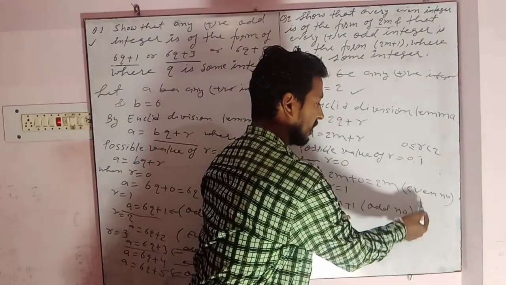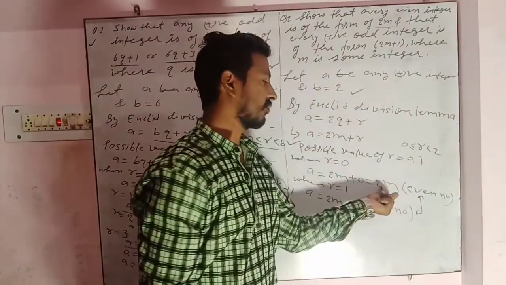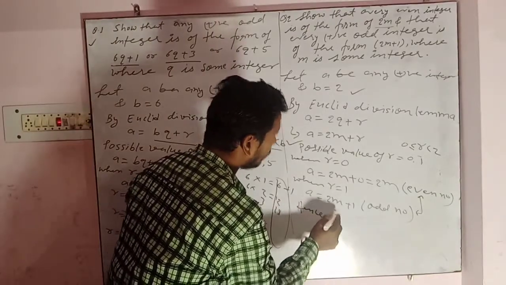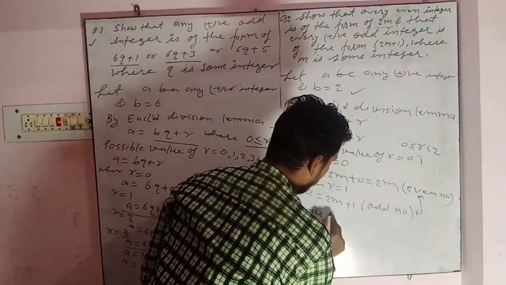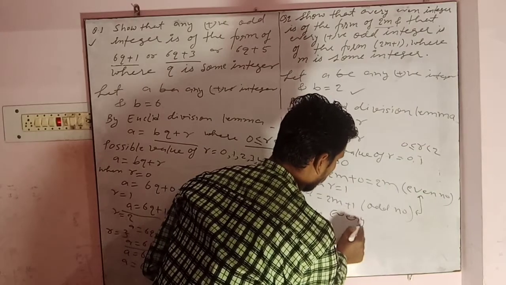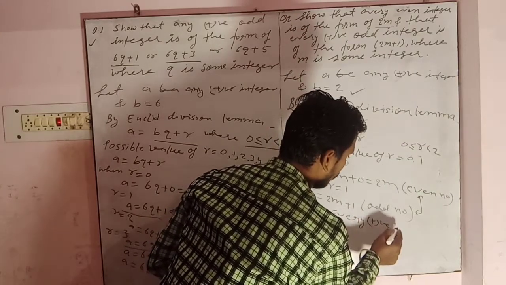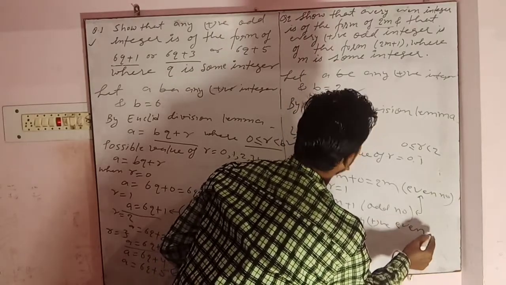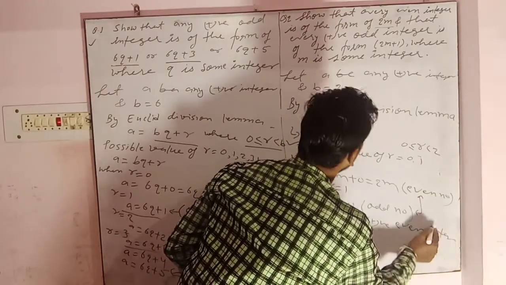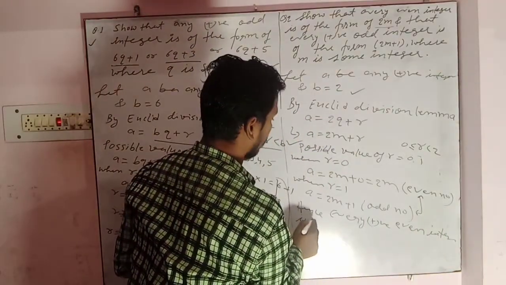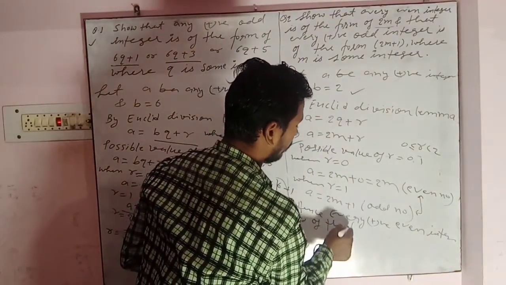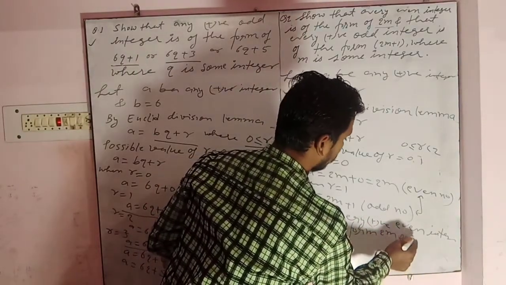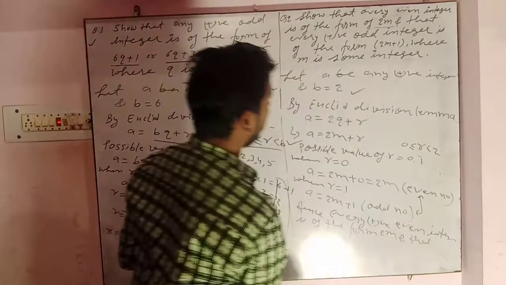And we have proved here that even number is 2m and odd number is 2m plus 1. So we can write, hence, every positive even integer is of the form 2m.